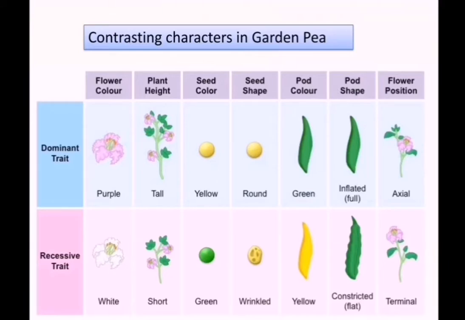Then seed color, that is yellow as dominant and green as recessive. Seed shape, round as dominant and wrinkled as recessive. Then pod color, green as dominant and yellow as recessive. Then pod shape, inflated or full is the dominant trait, and constricted or flat is the recessive trait. Then flower position, axial is the dominant trait and terminal is the recessive trait. So, if a dominant trait is present, it will suppress the recessive trait.